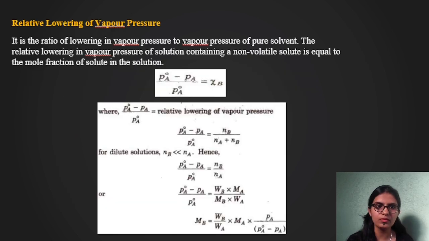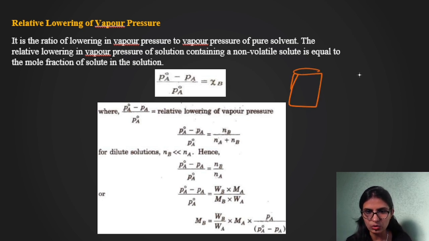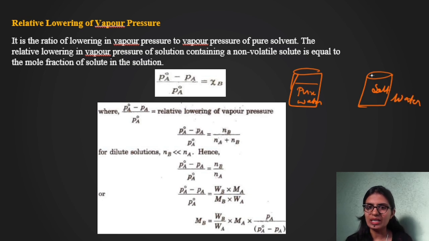Okay. So what is relative lowering of vapor pressure? Imagine you have two beakers. In one beaker you have pure water, and in the other beaker you have salt water. Now you are keeping these two under the sunlight for one day.